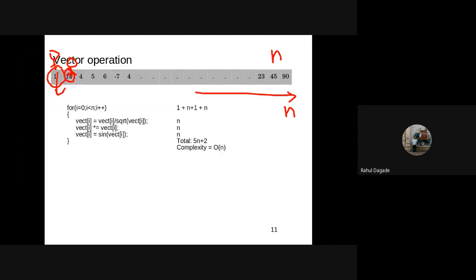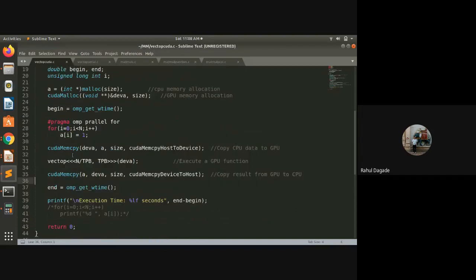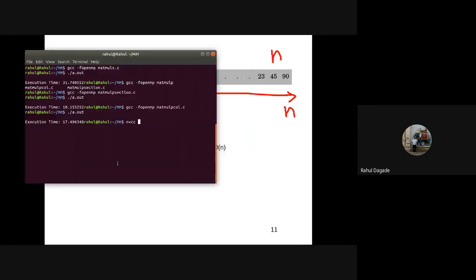Now I also have OpenMP code in this. Do you see that I'm using #pragma omp parallel for? So I'm using cores also, and I'm using GPUs also. So I have to compile using OpenMP and also CUDA. It is compiled using the g++ compiler. g++ is a GNU compiler, and I am using -fopenmp and the name of the file.